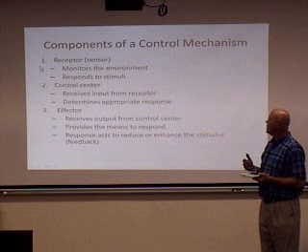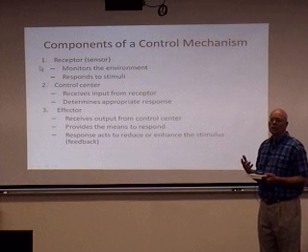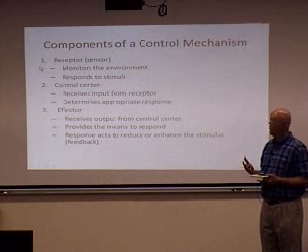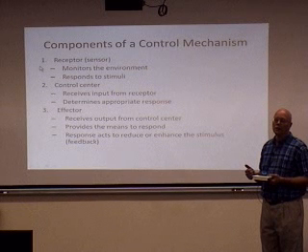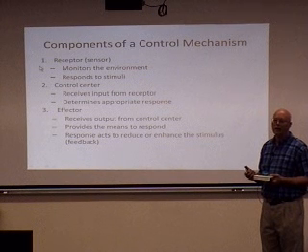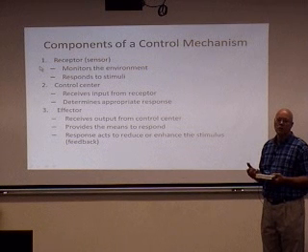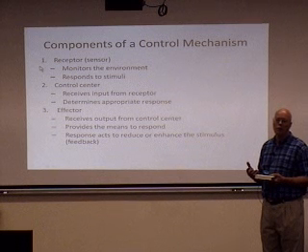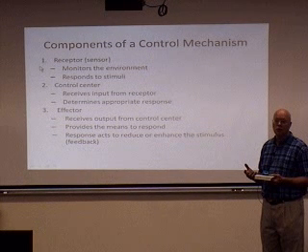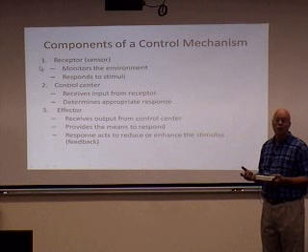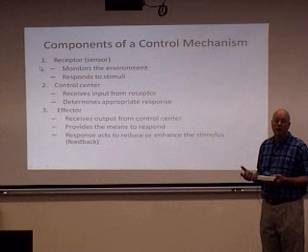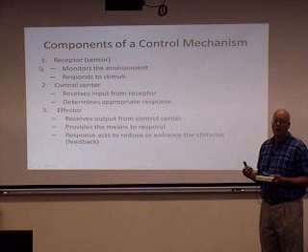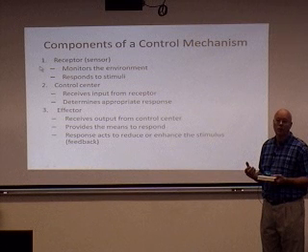The receptor is a sensor. It's going to measure the stimulus. It's going to measure and monitor the environment. So, for example, in the case of body temperature, we have temperature receptors in our skin and also in our lower brain that are measuring our body temperature. In the case of blood pressure, we have blood pressure receptors located near the heart and around the heart that are measuring blood pressure.